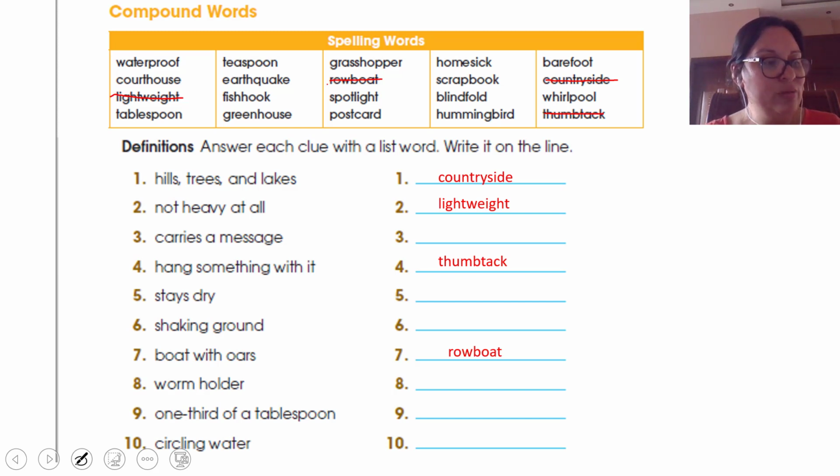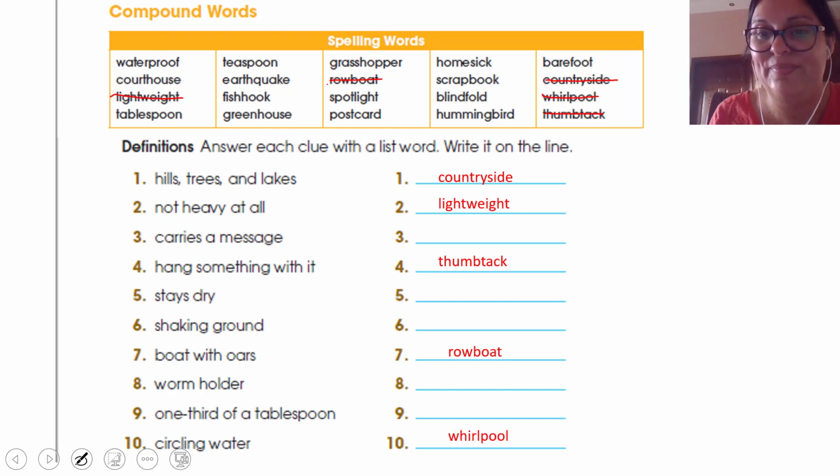And the last that I'm going to help you with is number 10. Circling water. When the water is running but in circles, in a current in circles, that is called whirlpool. Excellent. Whirlpool. So let's cross the word and let's write it in here.